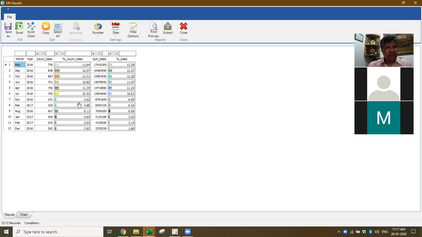It also gives me the count of the sales, or the sum of the sales, and it also gives me a graphical analysis. Based on this, I can know in which month the sales are the highest. This is lowest to highest. Again, I click, I get it from highest. So it means May, September are the months in which the sales are the highest.